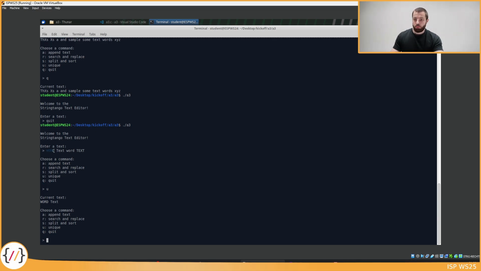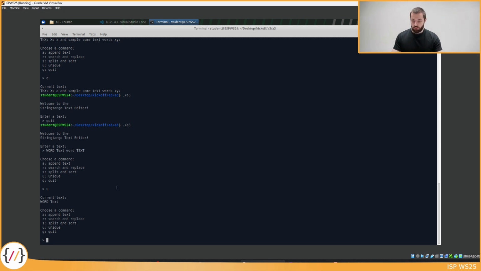So that means that WORD here in all uppercase and word in all lowercase in a case insensitive way is identical. And whenever we find a duplicated word, we remove all duplicates and always keep the first occurrence. That's why word in all uppercase letters is chosen. Same for text. Text with an uppercase T and text in all uppercase in a case insensitive way is equal. Text, or this text here, is the first occurrence. That's why this text is chosen and this text is considered a duplicate.